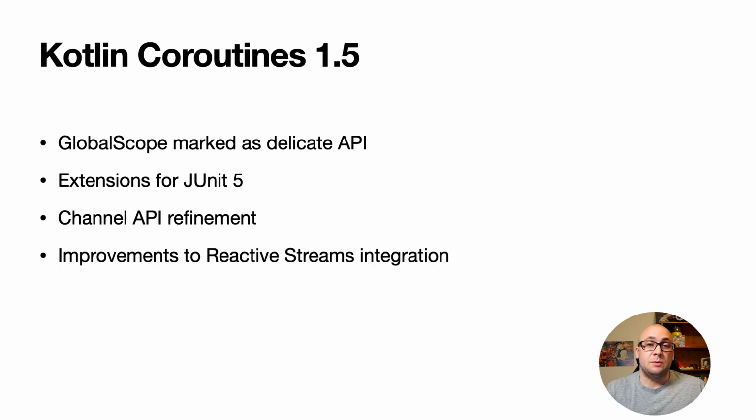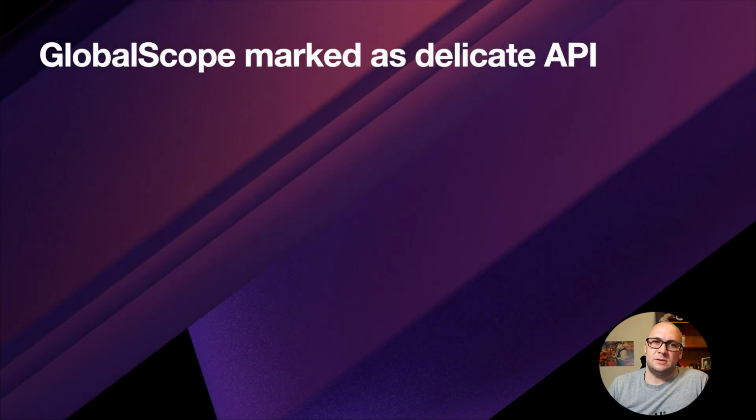The integration with the reactive Java frameworks is getting stable. We added more functions for converting from the reactive streams types to Kotlin flows and back, and stabilized a number of existing functions. Let's dive into each of these topics one by one. First, let's talk about the changes to the global scope.